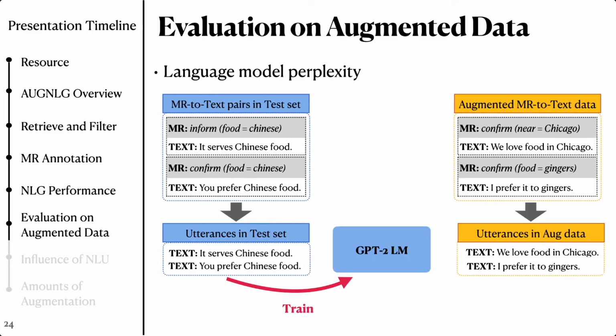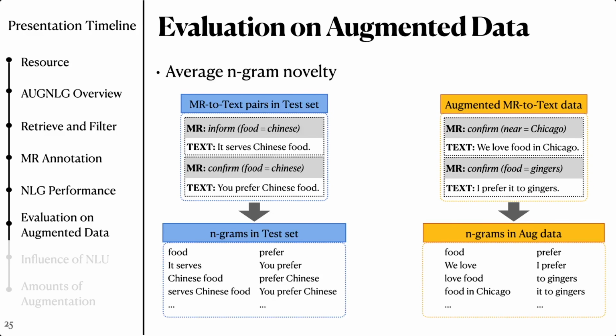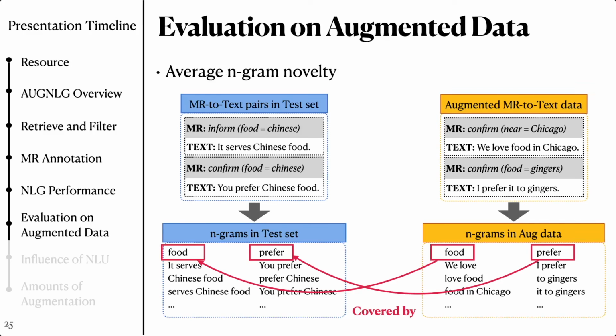Language model perplexity is the perplexity of the augmented utterances calculated by a GPT-2 language model fine-tuned on the test set. Lower perplexity values indicate that the distribution of augmented utterances is close to the distribution of the test utterances. N-gram novelty measures the fraction of the n-grams in the test set that do not appear in the augmented set.